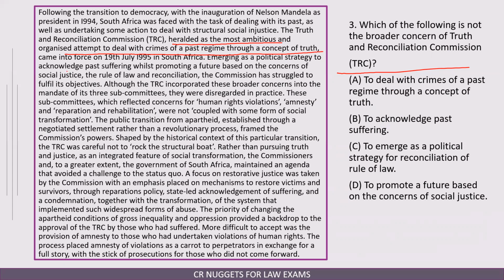Emerging as a political strategy to acknowledge past suffering while promoting a future based on concerns of social justice, the rule of law, and reconciliation. Yeah, of course, this is also there. To emerge as political strategy for reconciliation of rule of law. This also looks like something which is being mentioned. To promote a future based on the concerns of social justice. This also is mentioned.